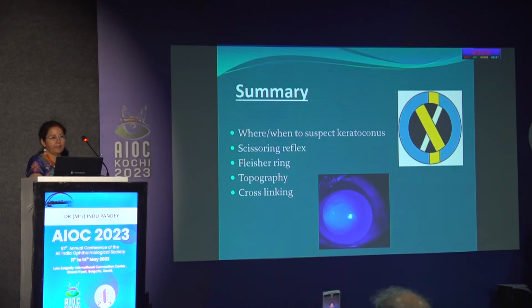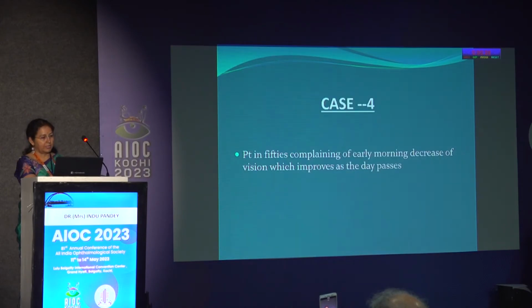Then the scissoring reflex is the first sign that you see on retinoscopy. The presence of Fleischer's ring, which is best seen with a cobalt blue filter, is a brown discoloration present at the base of the cone of the keratoconus. Then topography is the modality of choice for knowing the progression of the disease, and the treatment of choice is cross-linking.